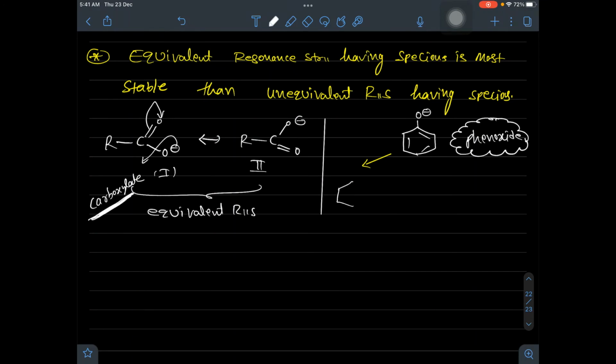Look at the first one. Here the conjugated system has a group of atoms which has a negative charge, which means it is a plus M group. The negative charge will shift towards the multiple bond. So here I will have O double bond, with the negative charge at ortho. The negative charge shifts here, the pi electrons go to the para position.